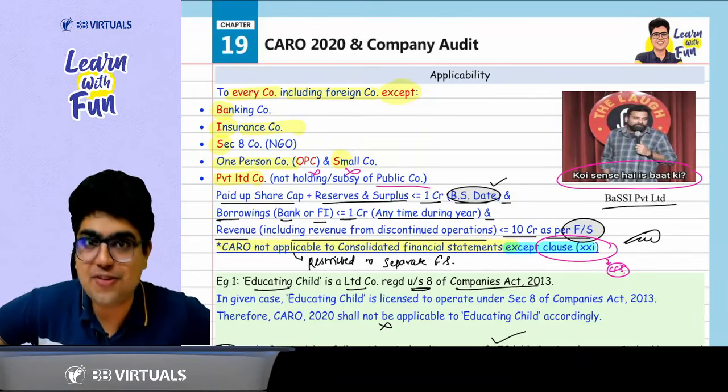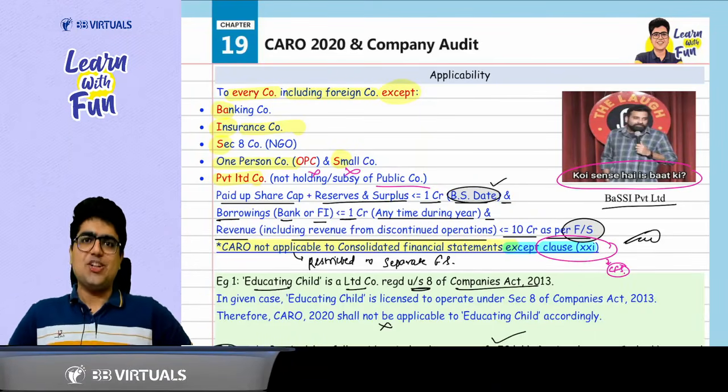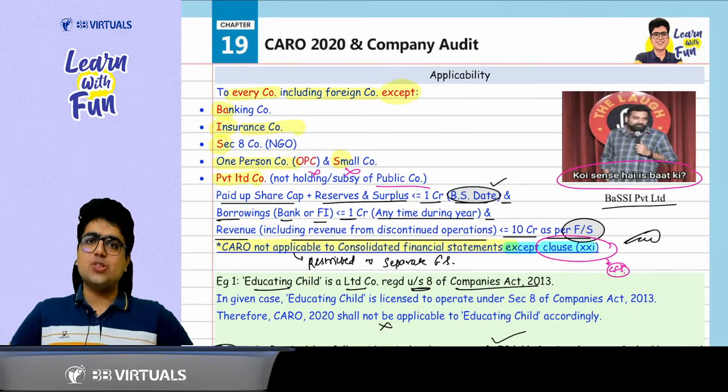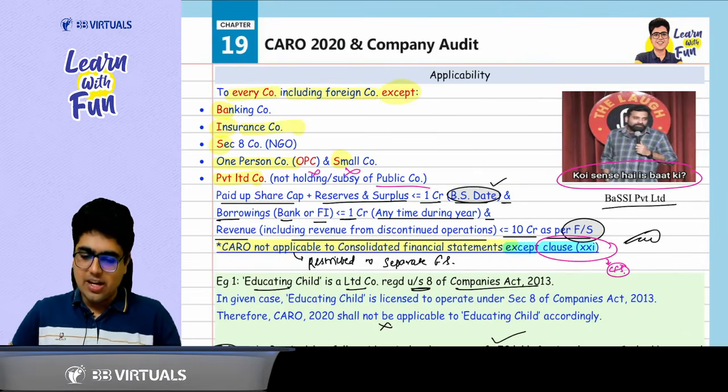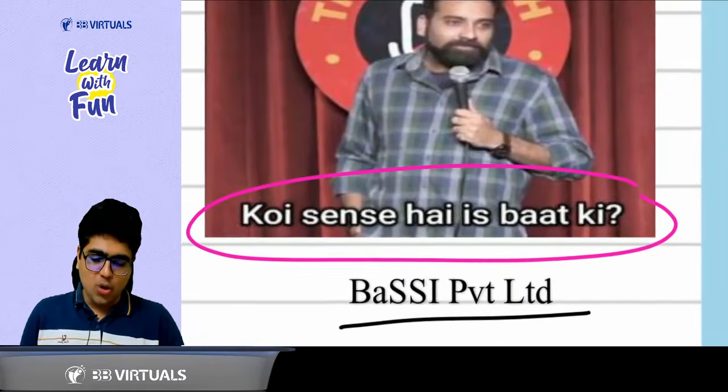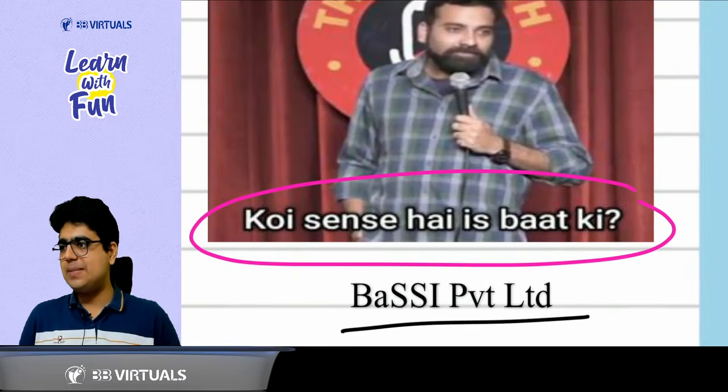So welcome to the revision session of CARO 2020. Very easy topic, and trust me, you can score really well in this in exams. So first of all, let's talk about the applicability. Sir, CARO 2020 is applicable to all the companies except Bassi Private Limited.